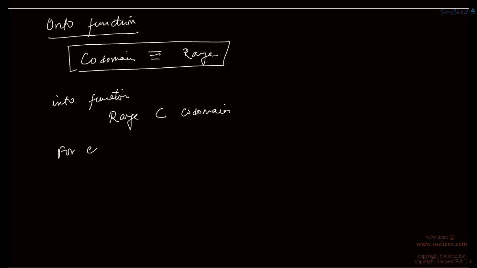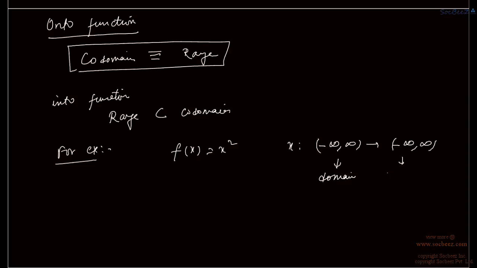For example, say again we have function f(x) is equal to x square, which is defined for x from minus infinity to infinity, to minus infinity to infinity. That is, this is the domain set and we have this codomain set. Okay, but here the range is 0 to infinity, right? So this is an into function.